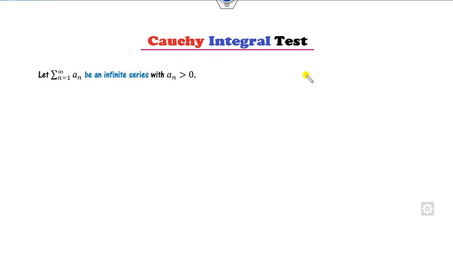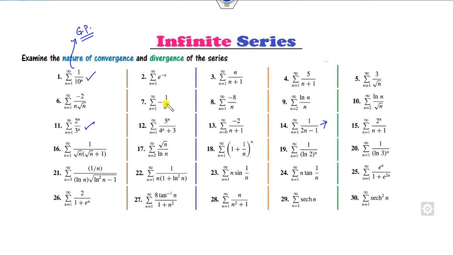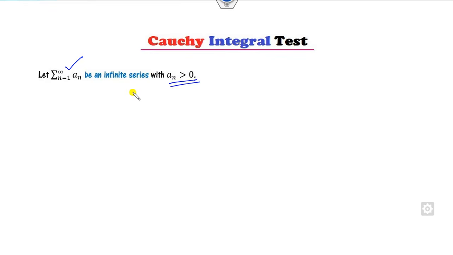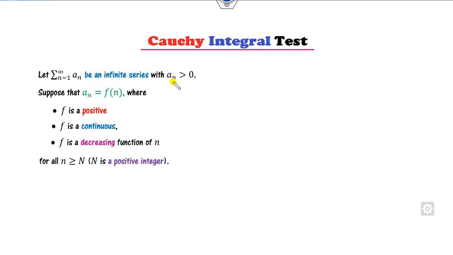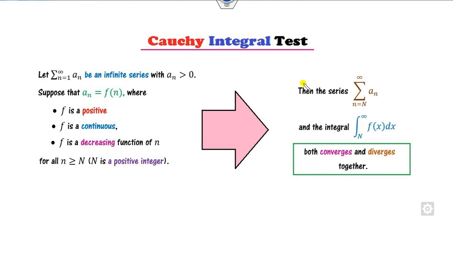What is the statement of the Cauchy integral test? If you have an infinite series which is positive, make sure all the terms are positive. Then if you prove that this term a_n, which I call f, is positive, continuous and a decreasing function of n, whatever the domain is, then the behavior of this series a_n and the integral are the same. Means if this is convergent, then this is convergent. If this is divergent, then this is divergent.